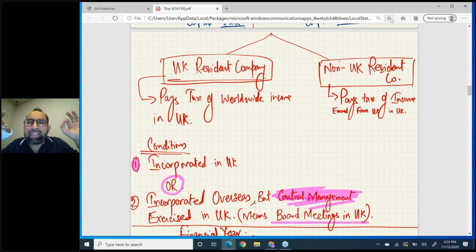If a company is marked as a UK resident company, then that company has to pay tax on its UK earnings in UK plus tax on worldwide earnings also in UK. Now, what is a non-UK resident company? A non-UK resident company only pays tax on UK earnings in UK, and they don't pay tax on worldwide earnings outside the UK in UK. That's the difference between a UK resident company and a non-UK resident.